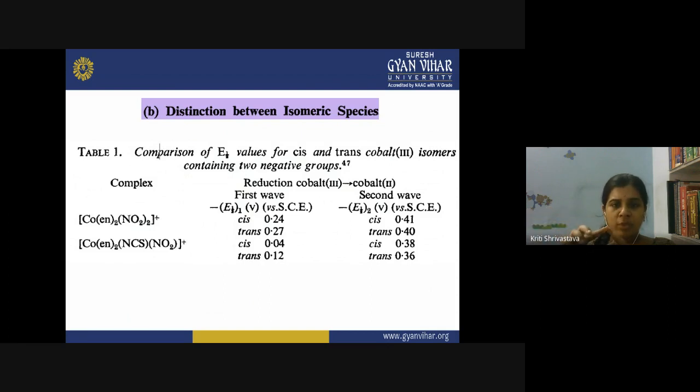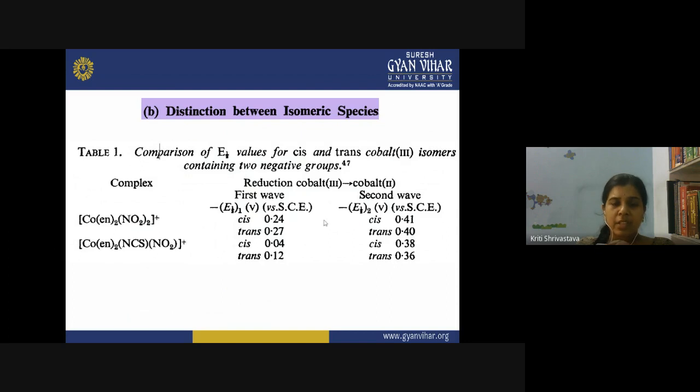So what will happen when you are studying the cis form? For the first wave, which is the conversion of cobalt 3 to cobalt 2, we have different E half values. The cis value is lower than the trans value. If we consider the second wave, then the cis value is greater than the trans value. If we are considering the first wave, then we can easily identify the cis isomer. In the second wave, the difference is not that significant, so the distinction is not possible.